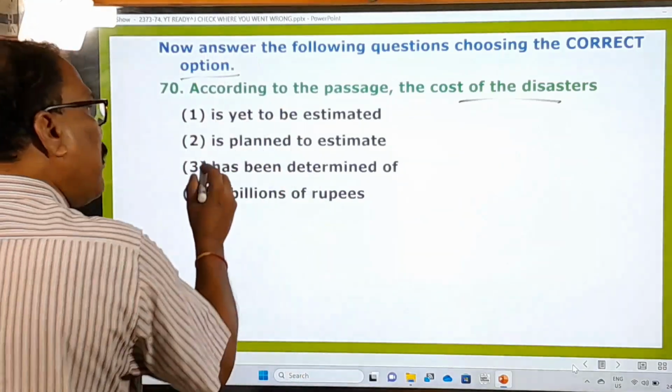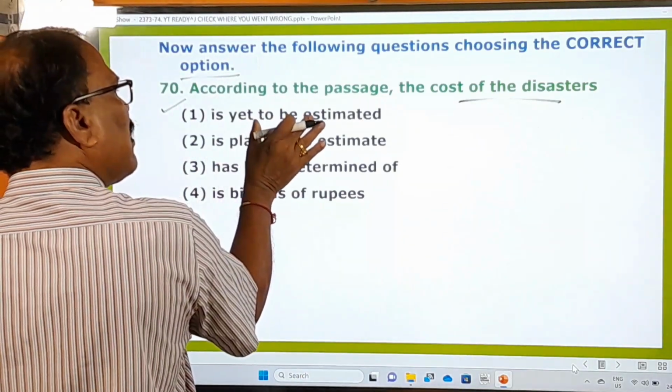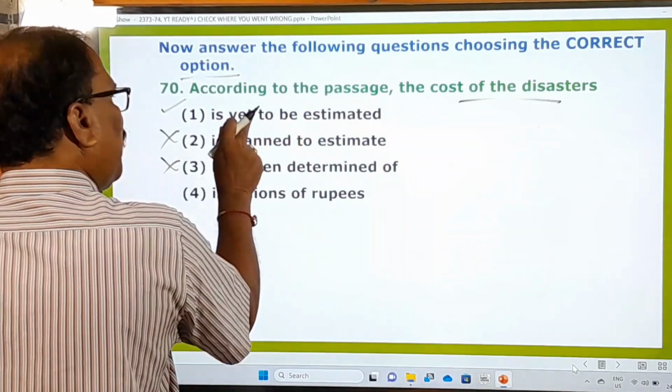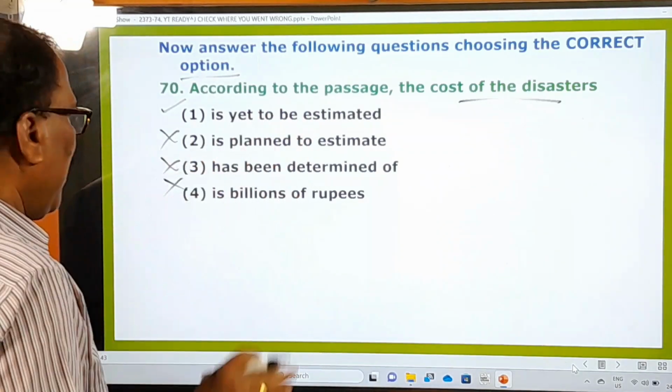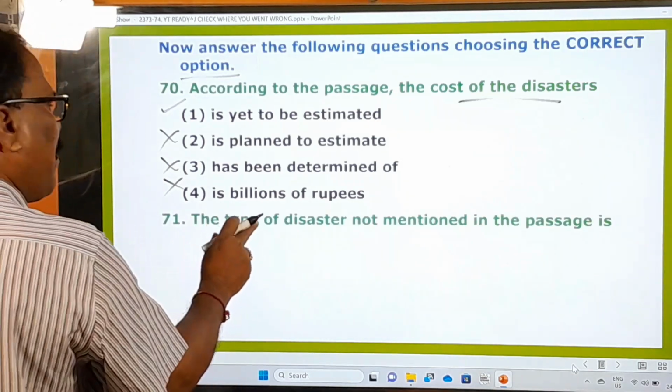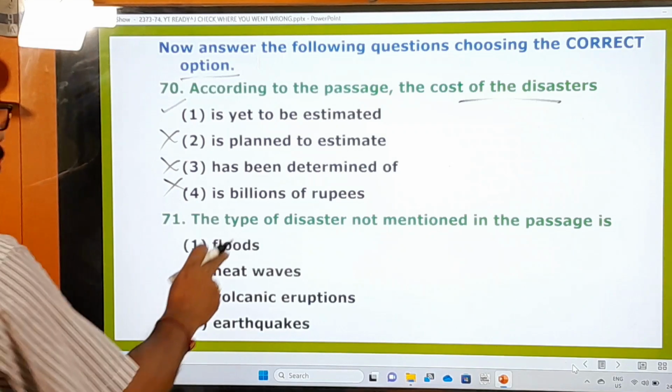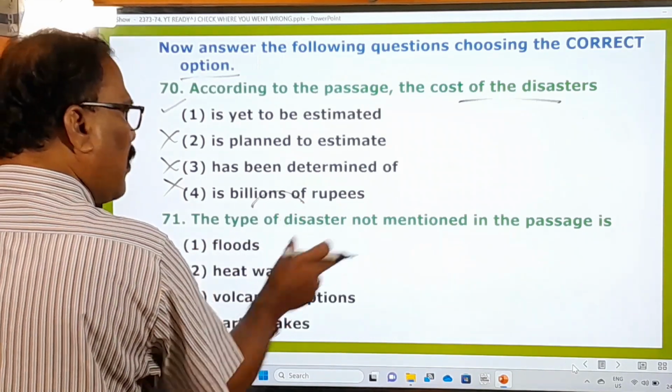So it is yet to be estimated. This is the right one according to the passage. It is clearly given in the passage. Please read the passage. And it is not the correct one. When this is the right one, automatically the others are wrong. And you go to the next one. The type of disaster not mentioned in the passage is what? What is the type of disaster not mentioned in the passage?